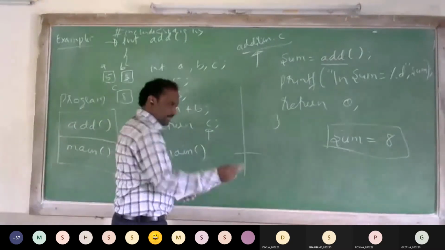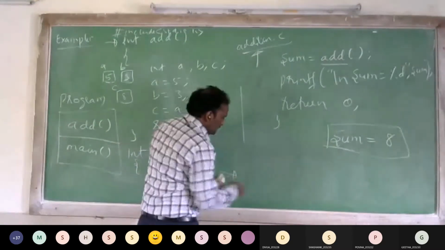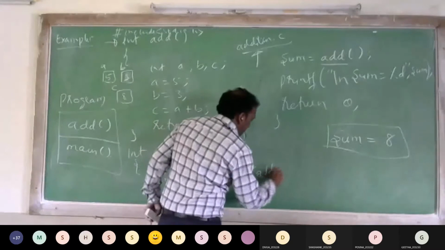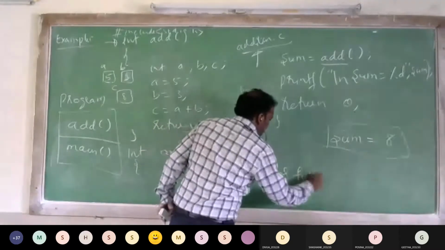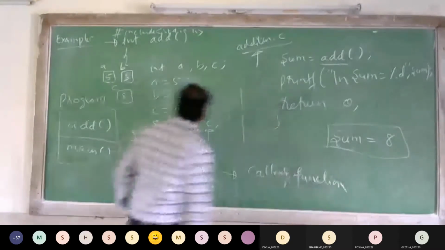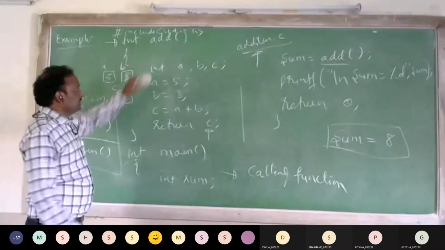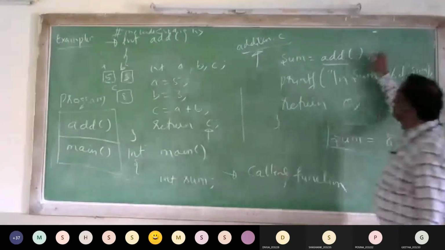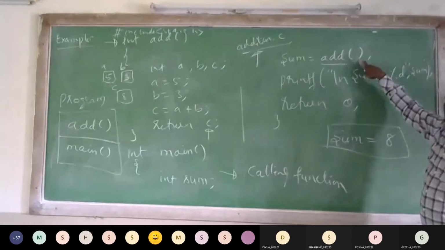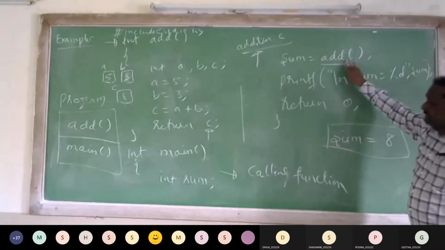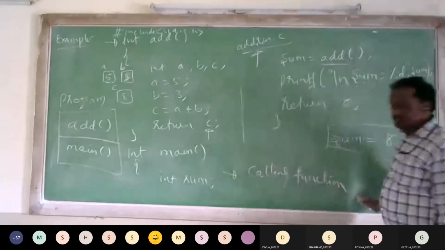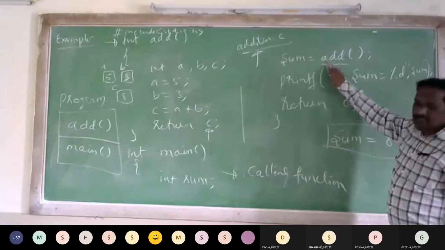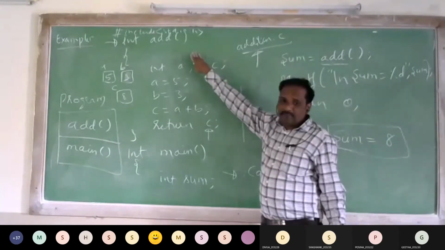This main function is called the calling function. This add function we have called in the main function. We have written add with open and close parentheses and a semicolon. So here this main function is called the calling function. Which function is it calling? It is calling the add function.